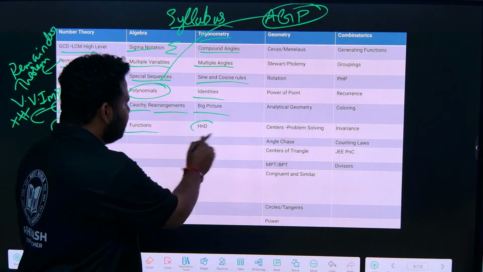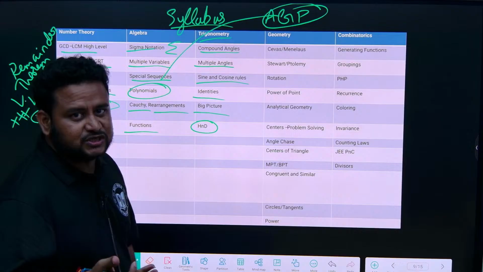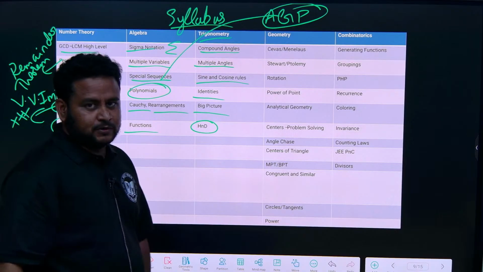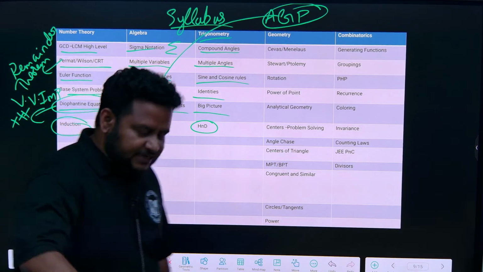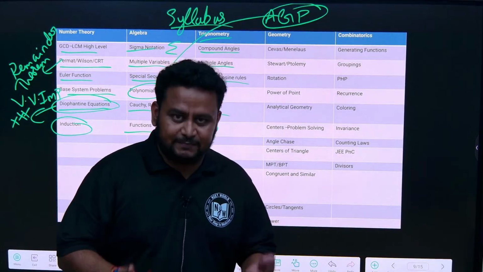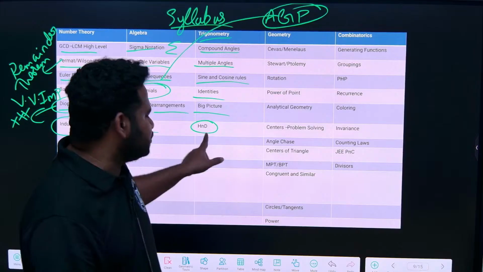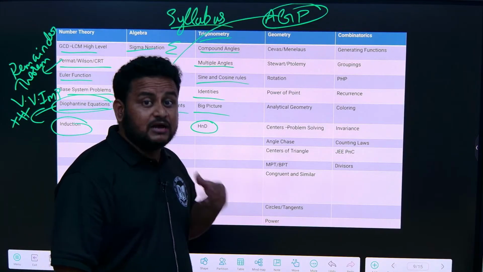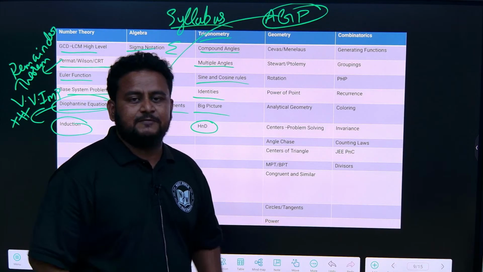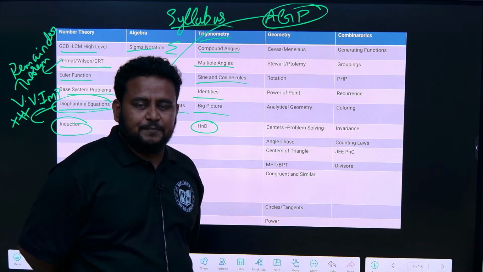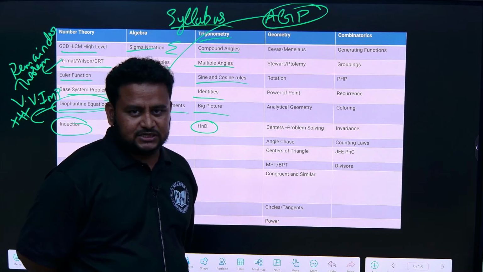Then we have heights and distance. H and D means heights and distance questions. Definitely it will be coming for you. At the school level and also at the intermediate level, heights and distance questions are very important, be it for your boards or for your competitive exams. If you are solving such intermediate and Olympiad level questions, then the questions that come in the competitive exams will be a cakewalk for you. That is what I can tell you.